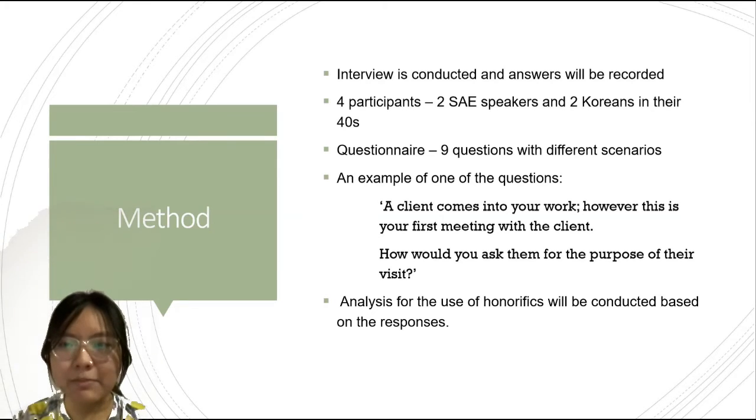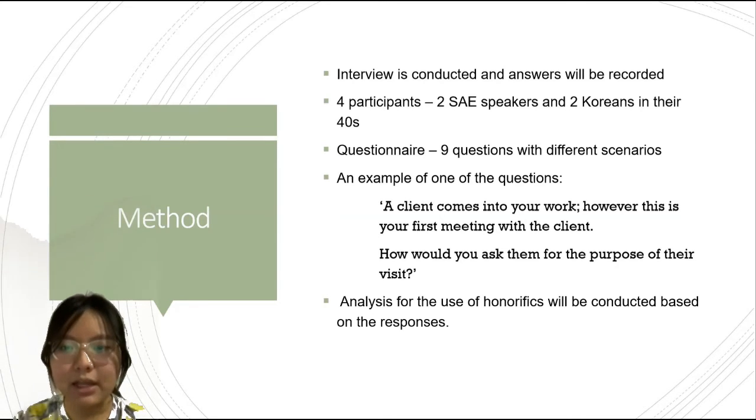Qualitative data from asking participants 9 questions on how they would respond to specific scenarios will be collected to identify the morphological and lexical differences. An example of the scenario could be, a client comes into your work. However, this is your first meeting with the client. How would you ask them for the purpose of their visit?